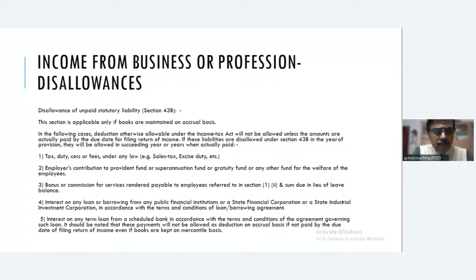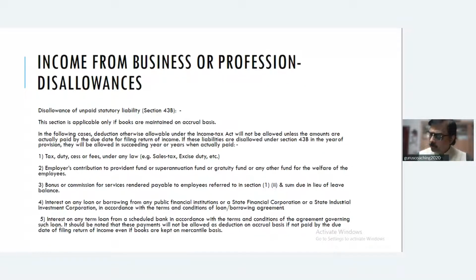So always remember, all these expenses are not disallowed, but you cannot claim them unless you are paying them. That's the point. Whenever you actually pay, you will be able to claim the expenditure in the year of payment. Interest on any loan, term loan particularly, from a scheduled bank in accordance with the terms and conditions of the agreement governing the term loan. It should be noted that these payments will not be allowed as a reduction on accrual basis if not paid by the due date of filing of return.